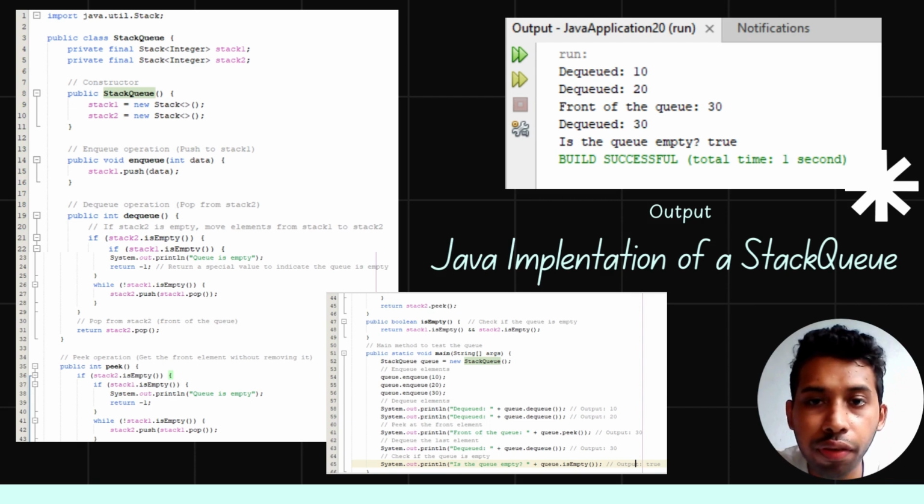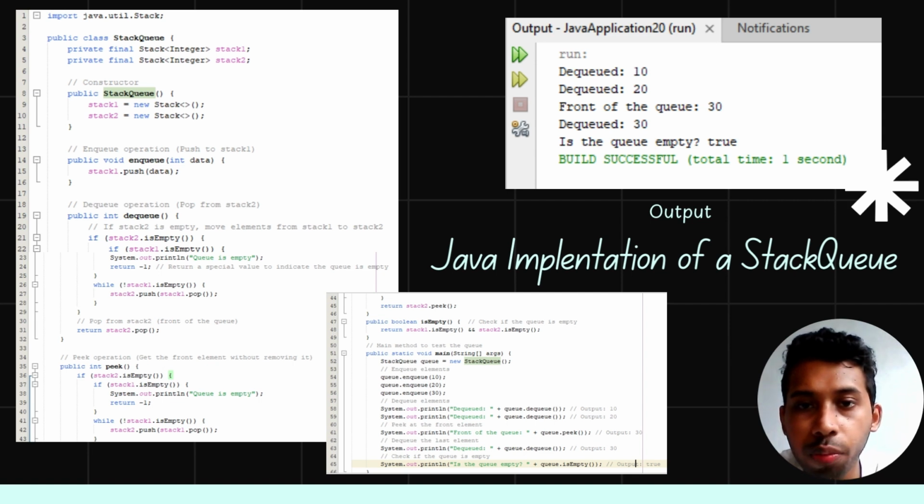In the fourth and fifth lines, we define two instance variables as stack1 and stack2. Stack1 is used for enqueuing elements, adding them to the queue. Stack2 is used for dequeuing elements, removing them from the queue. Together, these two stacks implement the queue functionality. Then the constructor initializes both stack1 and stack2 as empty stacks. Every time we create a new StackQueue object, these stacks start fresh.